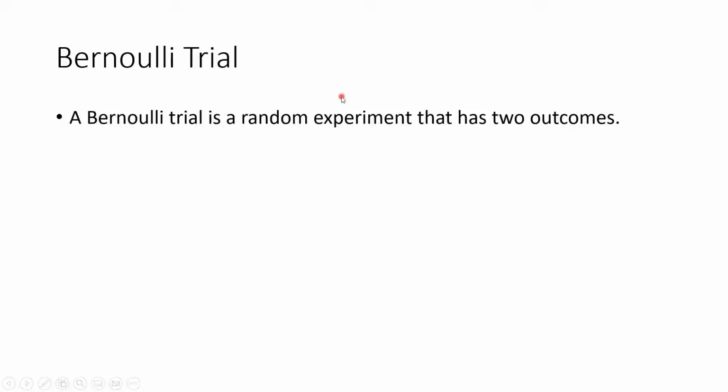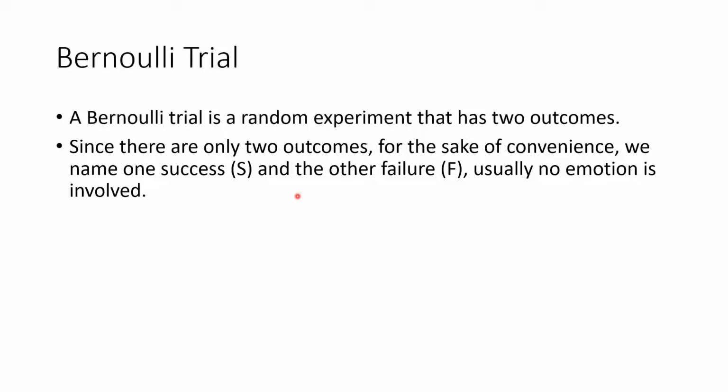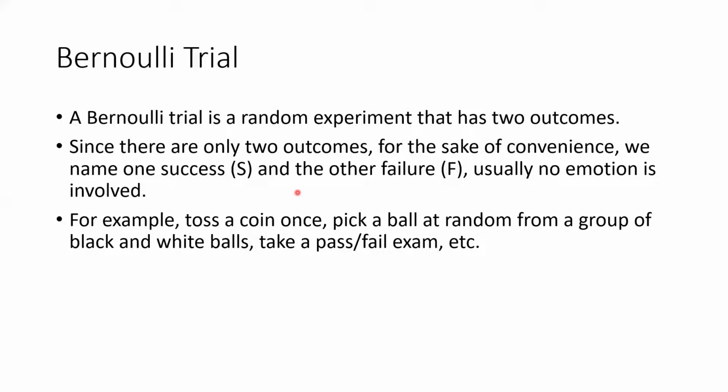Let's have a look at Bernoulli trial first. A Bernoulli trial is any random experiment that has two outcomes. Because there are only two outcomes, for the sake of convenience, we just name one of them success and the other failure, S and F. And usually there's no emotion attached. For example, toss a coin once, it's a Bernoulli trial. You have heads or tails.